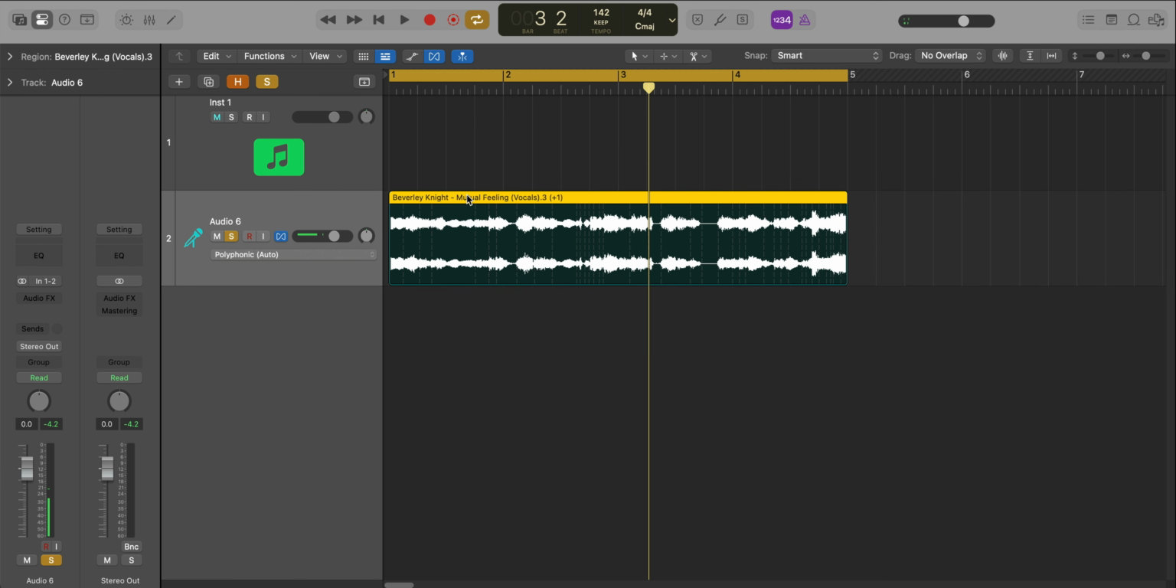The next thing we've got to do is take that sample and pitch it up 2 semitones. So we'll select our region and press option arrow up, 1, 2.